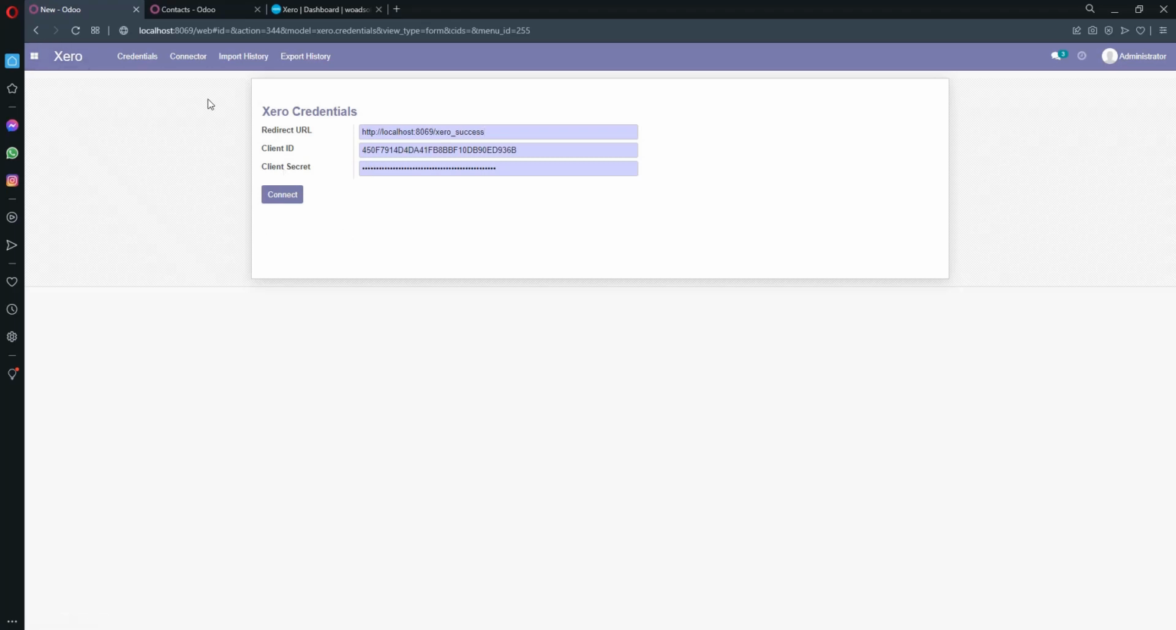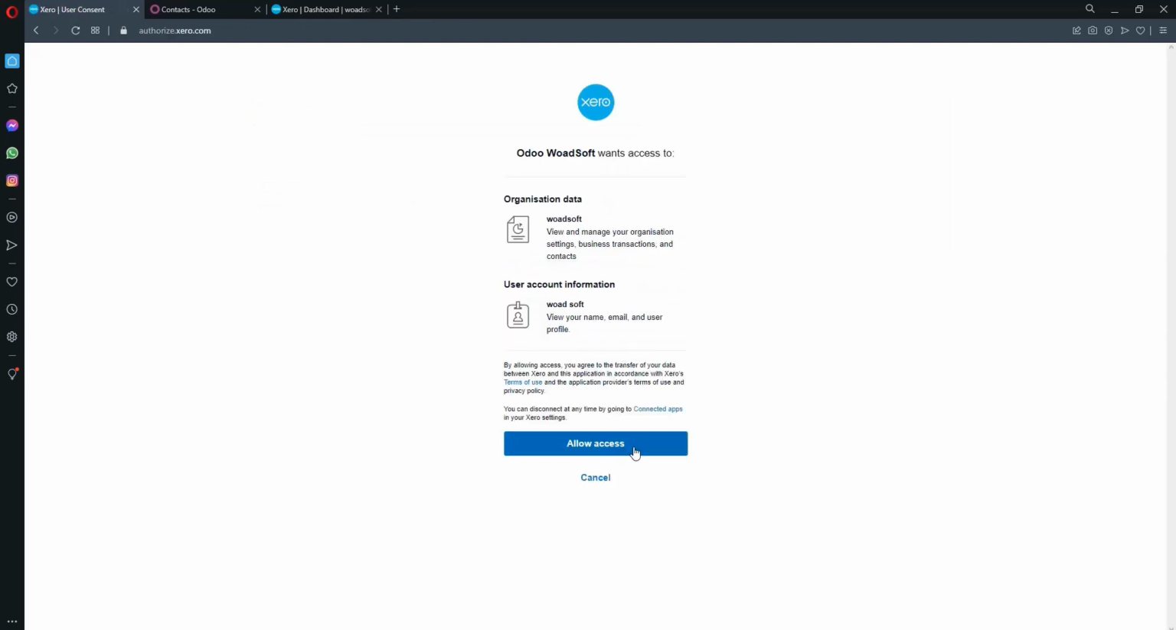So I just installed the Xero Connect and there are a few menu options. The first one is the credentials, and it will require some credential information. After you put in all the required information, you just click the connect button. It will authorize account access permission, and I simply allow the access. It will take a few seconds, and after that it will redirect to Odoo.